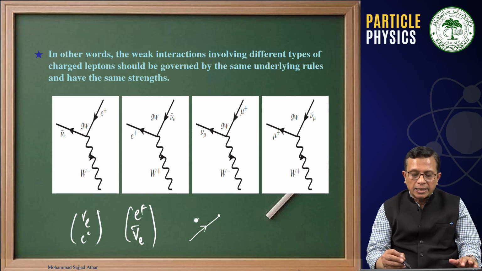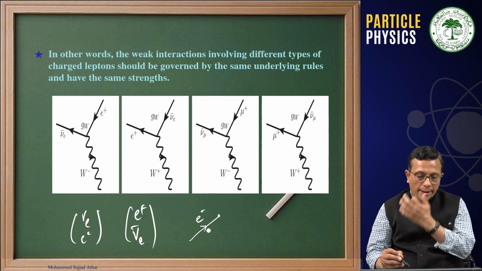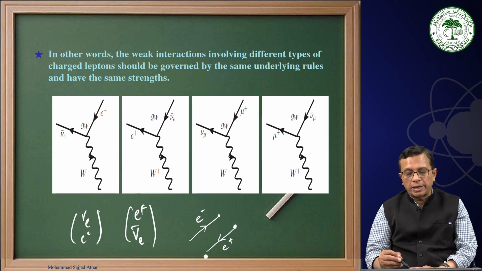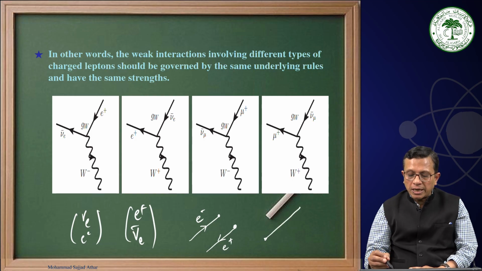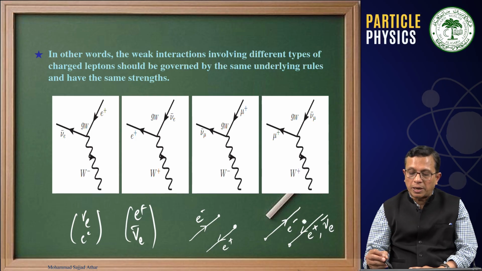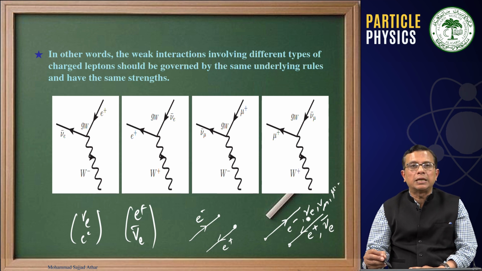Let us discuss this. A particle coming towards the vertex is represented by an incoming arrow. An anti-particle coming towards the vertex is represented by a downward arrow. A particle which is going out is represented by an arrow outward, and an anti-particle going out is represented by an arrow inward from the vertex. Now, this will be true for e plus as well as nu e bar. This will be true for e minus, nu e, nu mu, mu minus, whatever particle that you talk about.